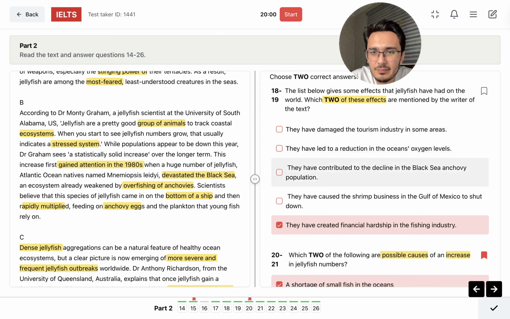Is it like this? They have contributed to the decline in the Black Sea anchovy population. Is it? Already weakened by overfishing of anchovies. No, overfishing is not caused by jellyfish, I think. It's caused by people.